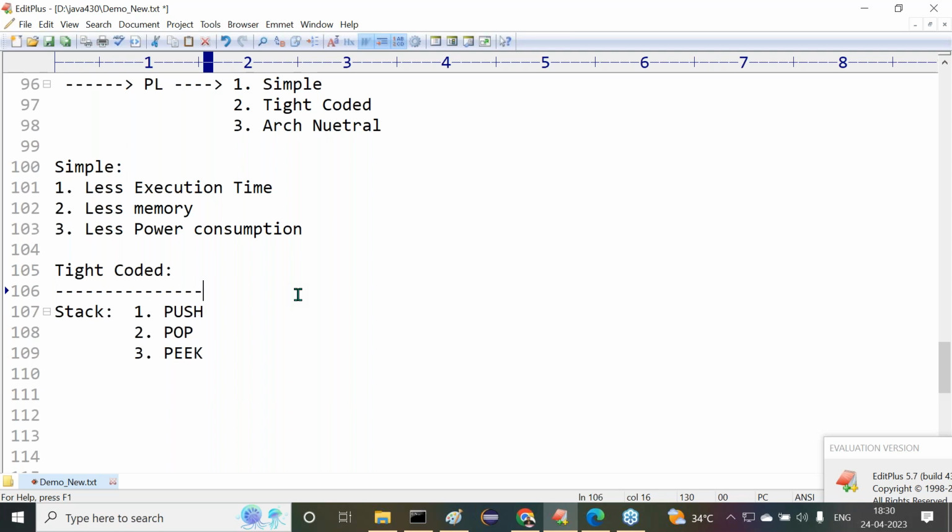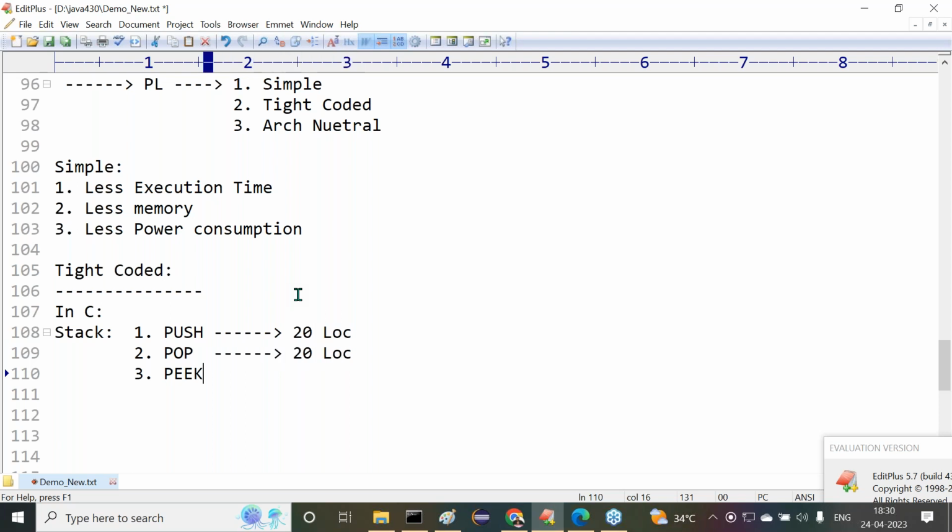Good, nice. In the C programming language, I'm asking this question to you. Now try to answer it. Just general knowledge only. To perform push operation on an average, we are going to take nearly 20 lines of code. To perform pop operation again, 20 lines of code. To perform peek operation again, 20 lines of code.